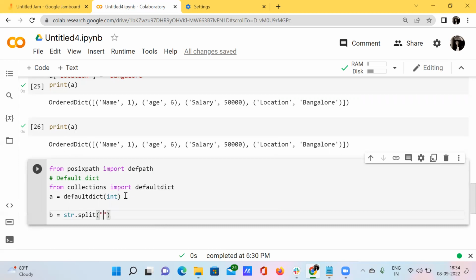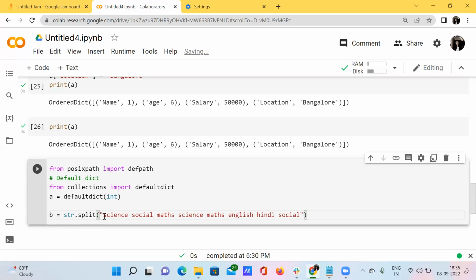Let's say I have the string: science, social, and maths, again science, again maths, again English, Hindi, social.